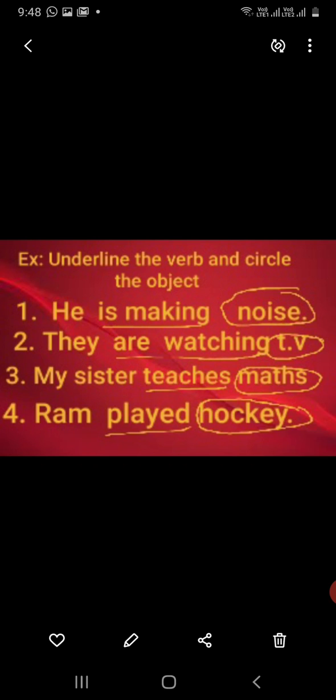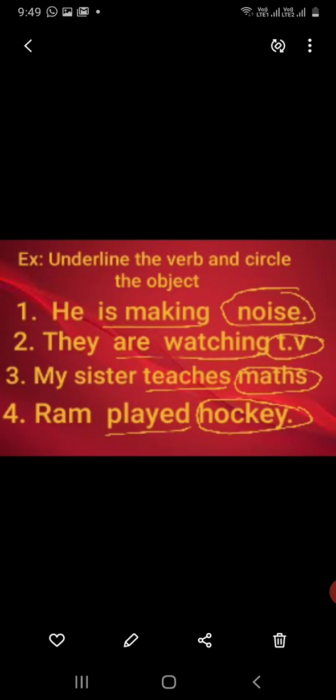Now in this exercise you will be just underlining the verb and circling the object, right? So here it is, he is making noise. Now which is the verb? Is making. So is making needs to be underlined, and noise is an object, so it is to be circled. Are watching, again a verb, TV object. Teaches verb, maths object. Played verb, hockey object.